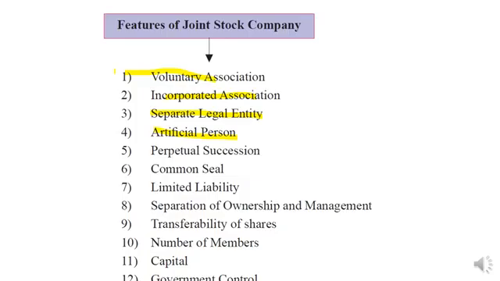Perpetual succession means the company enjoys a long, stable life. No member's death or birth, or entrance of any new member, affects the life of the company. The company keeps conducting the business, keeps going till the winding up, and that's why the joint stock company has a perpetual and long-lasting life.